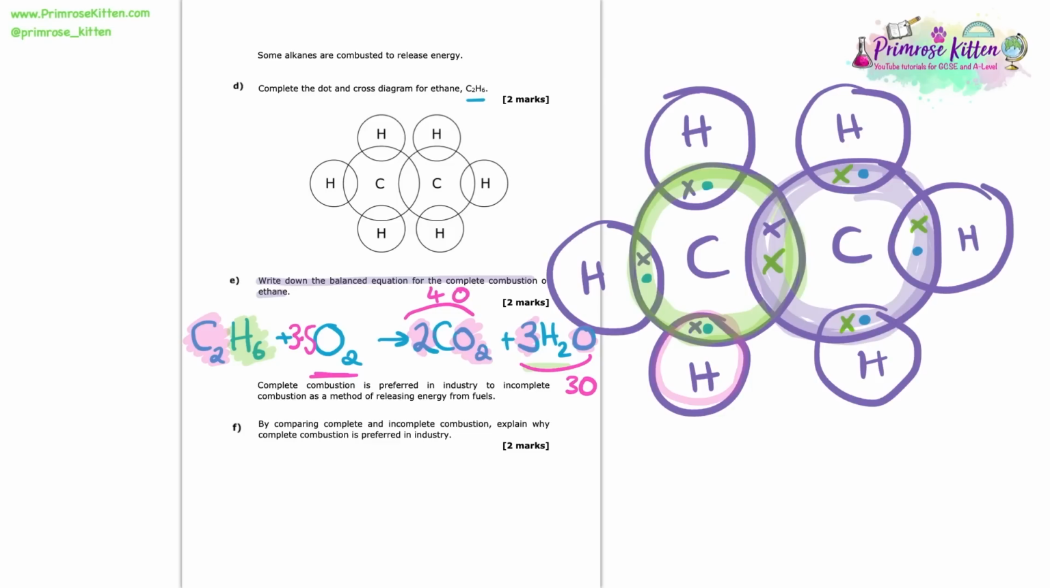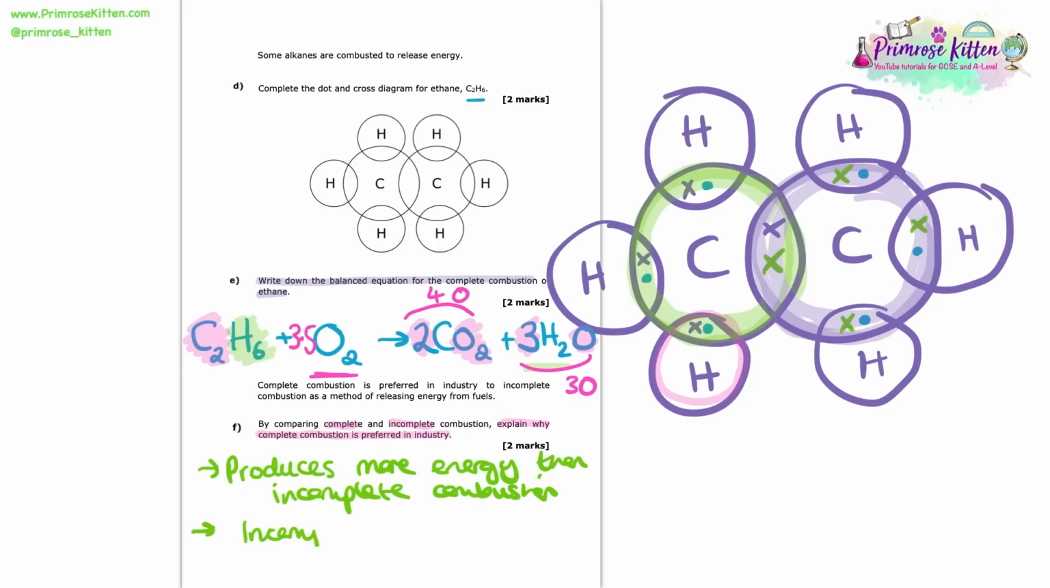Here we're told that complete combustion is preferred in industry to incomplete combustion as a method of releasing energy from fuels. By comparing complete and incomplete combustion, explain why complete combustion is preferred in industry. So there's 2 key points to make here, and of course this is a 2-mark question. The first thing that we need to know is that complete combustion releases a lot more energy than incomplete combustion, which as a result in industry means we're going to need a lot less fuel to make the same amount of energy. So that's our first point.